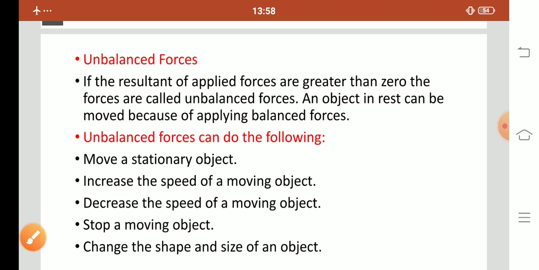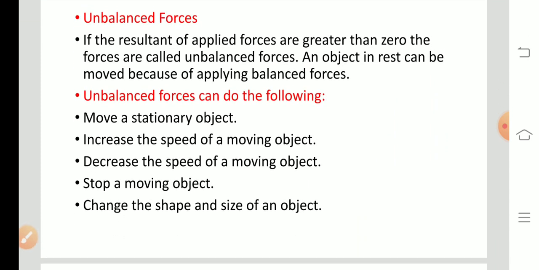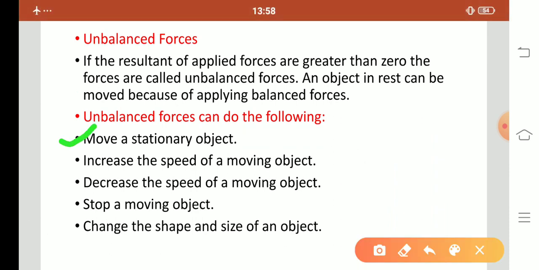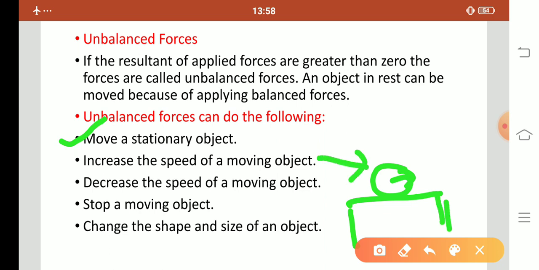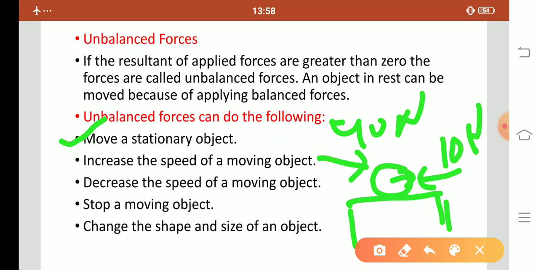Next, unbalanced force can do the following. First, move a stationary object. If we apply an unbalanced force, a stationary object will move. For example, a box on a table. We apply 40 Newton force on this side and on the other side someone applies 10 Newton force.